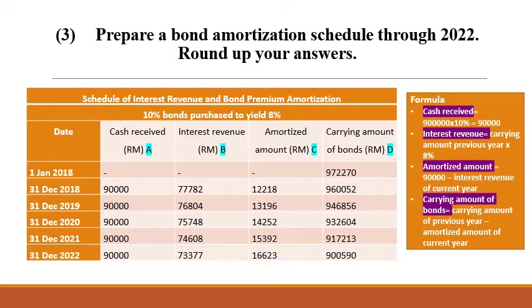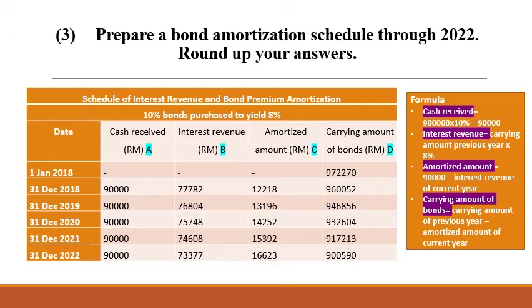The interest revenue is calculated by multiplying 8% by the carrying amount from the previous year. The amortized amount is calculated by subtracting the interest revenue of the current year from 90,000 ringgit. The carrying amount of bonds is calculated by subtracting the amortized amount of the current year from the carrying amount of the previous year.